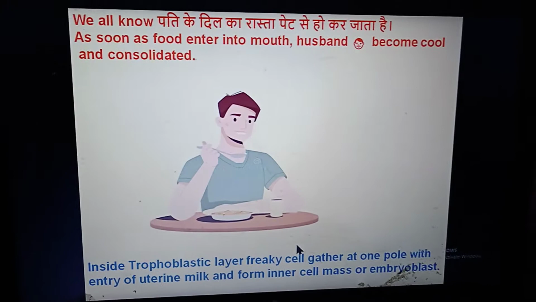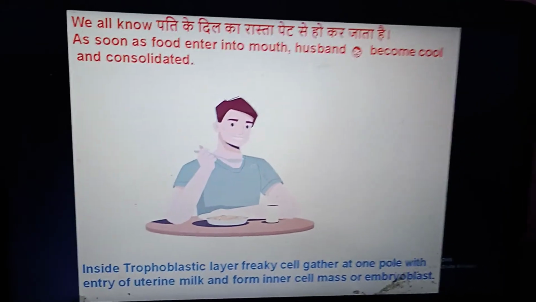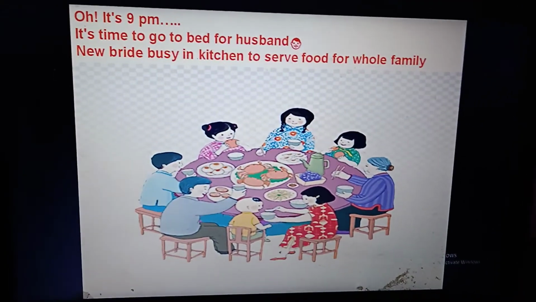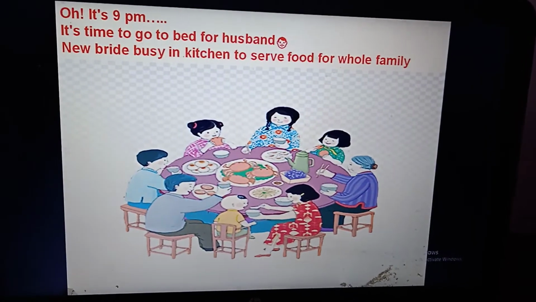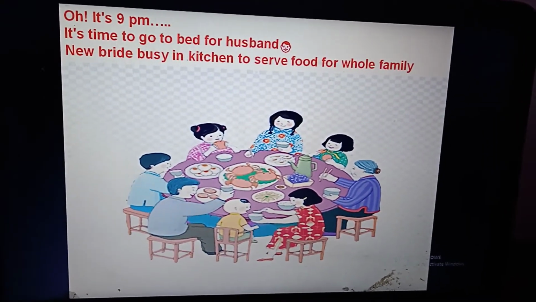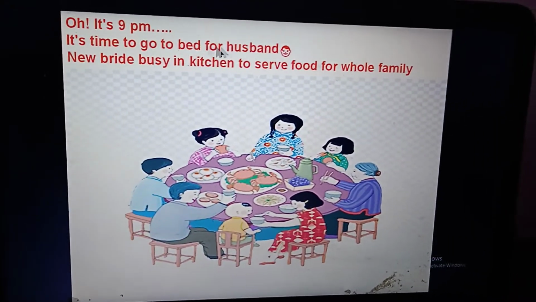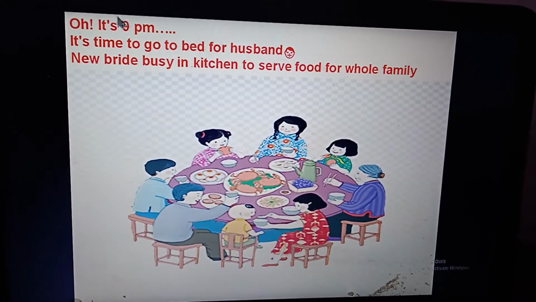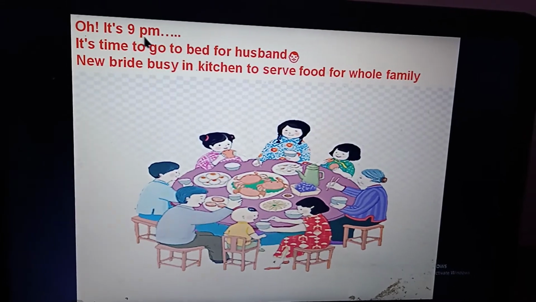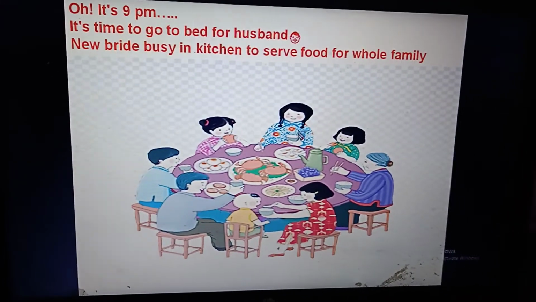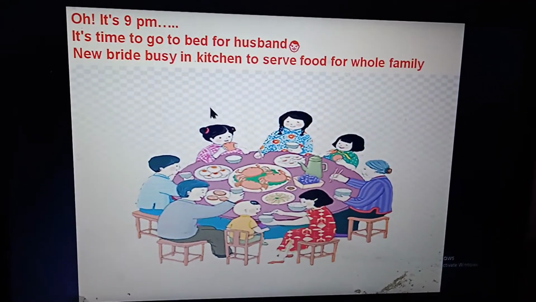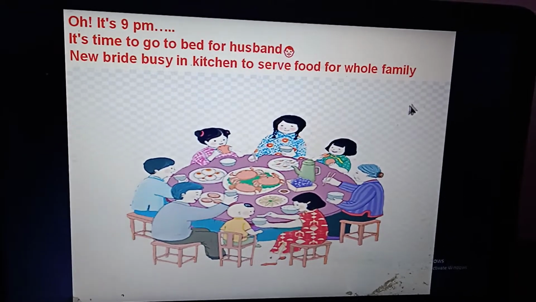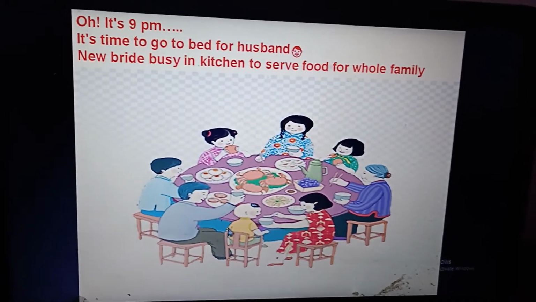on the 7th day. Oh, it's 9 p.m. It's time for the husband to go to bed. So, we signify that the time for implantation is the 9th day. And the new bride, look, the new bride is busy in the kitchen serving food for the whole of the rest of the family members.